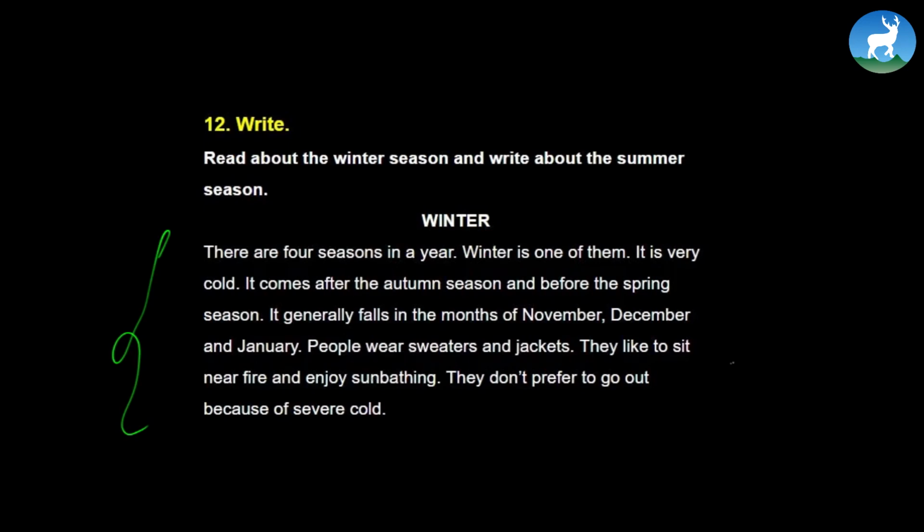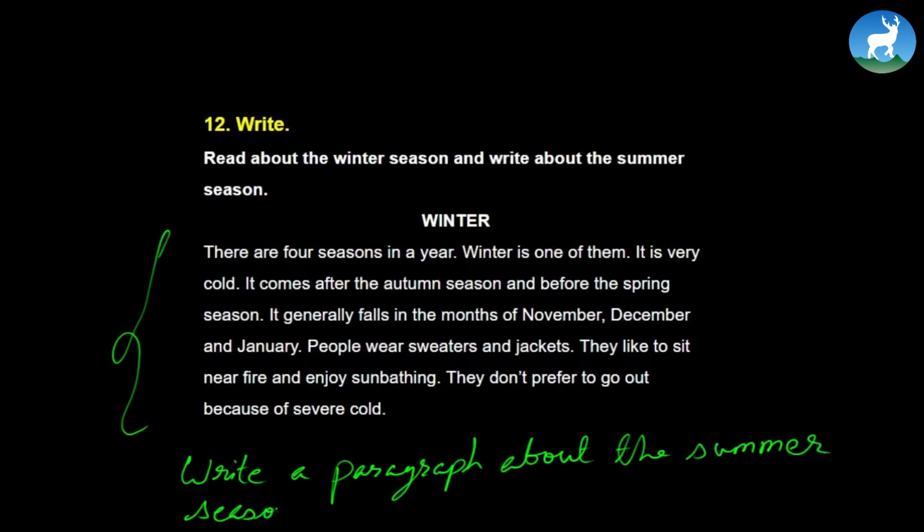And as homework, in a similar way, write a paragraph about the summer season. You can do this as homework, and for reference, see how this paragraph is written about winter.